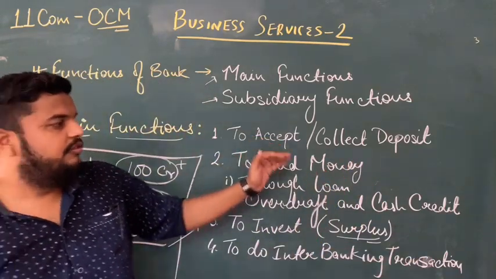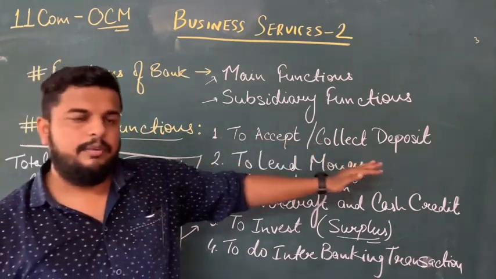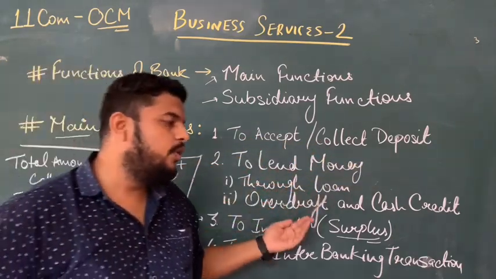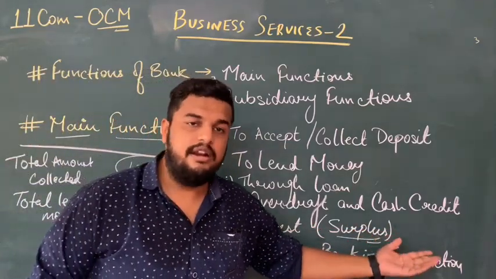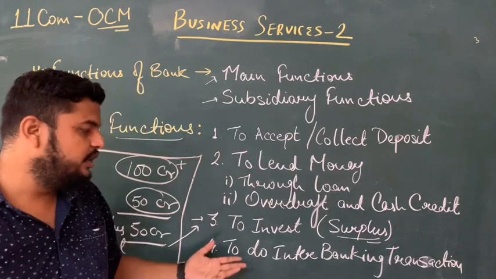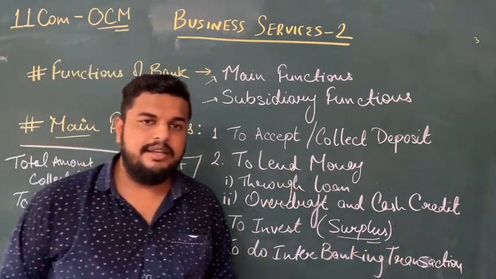So these are the four major functions of a bank: to accept or collect deposits, to lend money through loan, overdraft and cash credit, third, to invest only surplus or idle funds that are with the bank, and last, to do interbanking transactions, that is to help the bank in the case of a money crisis or fund crisis.